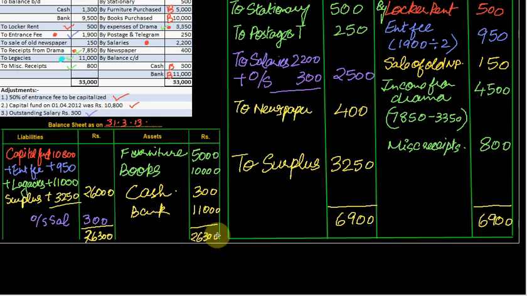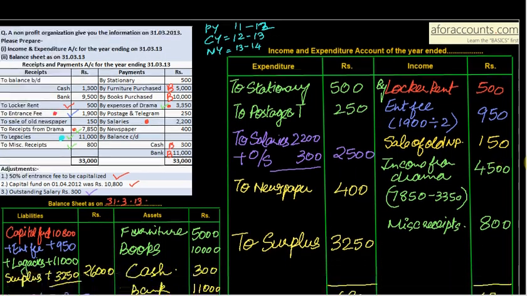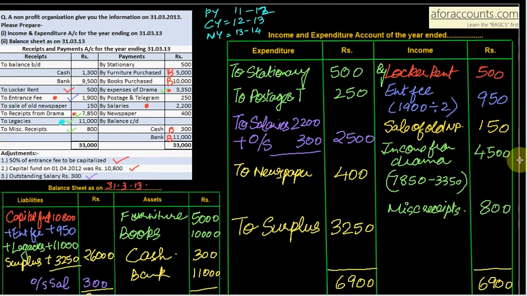26,300. So important points that you have to remember is, whenever a question is having legacies, in that case legacies should be added to your capital fund, and if entrance fee is specifically said, then divide it, and if there is any expense and income correspondingly, like receipts from drama and expenses from drama, then net of these and take the balance only in the outer column. So a simple question attempted. Let's go on to the next question.